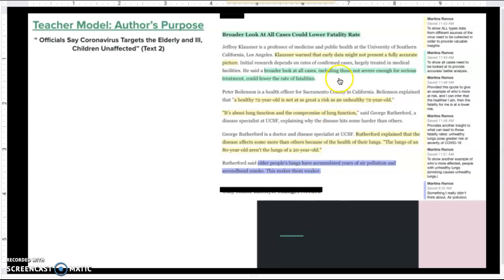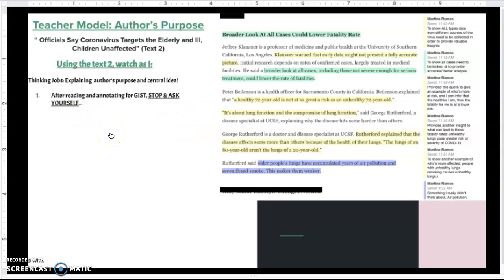Hey Kipsters, we are going to take a small section of the text "Officials say coronavirus targets the elderly and ill, children unaffected" to find and explain the author's purpose and central idea. So we would already take our pre-annotated text using our nonfiction thinking jobs. Now I want you to use them as I specifically check and look for the author's purpose and central ideas. If I would have used my nonfiction thinking jobs, the process is going to go a lot smoother.